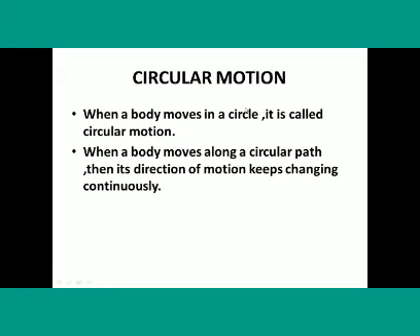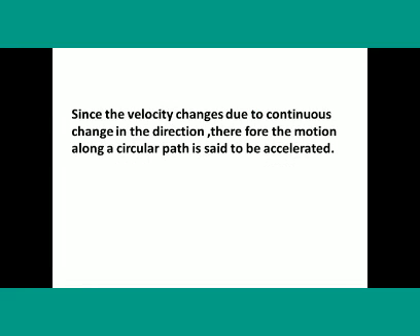The next topic is circular motion. When a body moves in a circle, it is called circular motion. When a body moves along a circular path, its direction of motion keeps changing continuously. Since the velocity changes due to continuous change in the direction, the motion along a circular path is said to be accelerated.